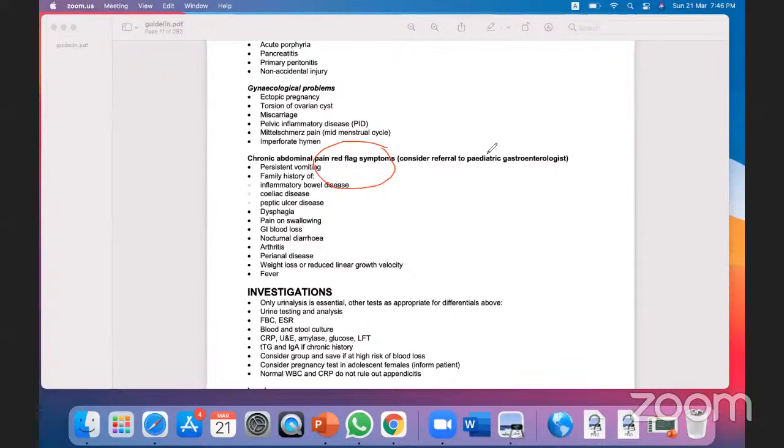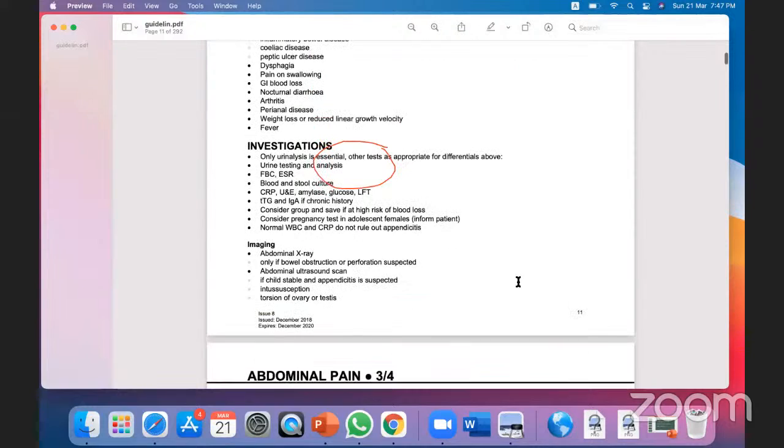Then dysphagia, if the dysphagia is acute, okay, and it presents with chronic abdominal pain, you have to refer the child. Now there will be some blood loss or problem in the joint, or perianal disease, weight loss, fever. These are the red flags for chronic abdominal pain. If chronic abdominal pain, that is pain for more than 6 months, is associated with these signs and symptoms, please refer to the gastroenterologist. Okay, so these are the red flags.